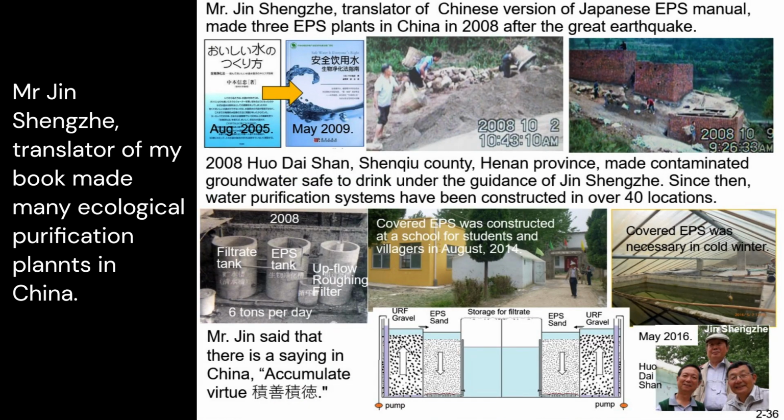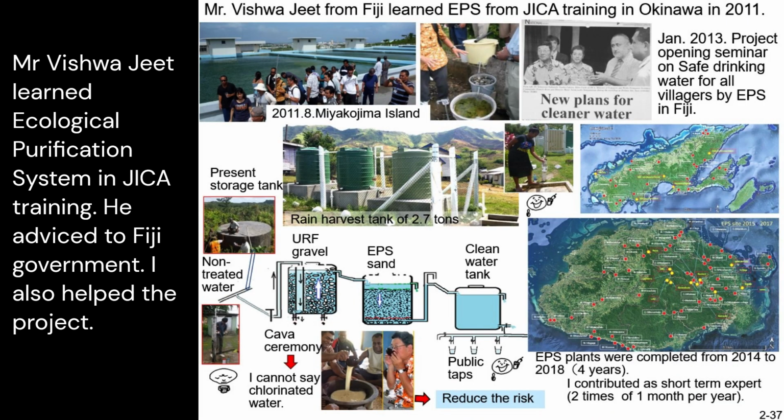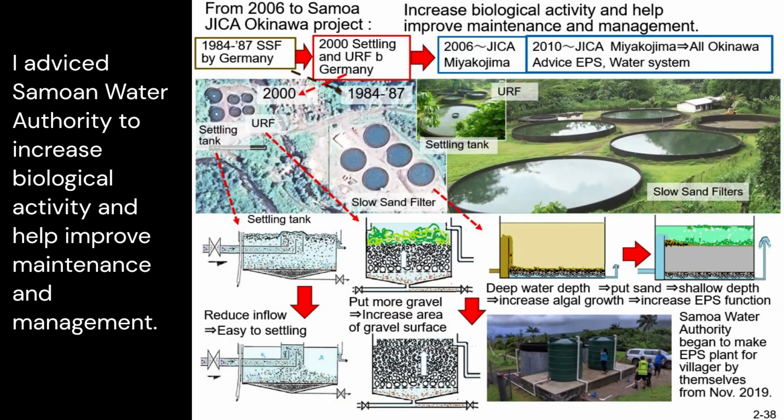Mr. Jinshengzhe, translator of my book, made many ecological purification plants in China. Mr. Vishwajit learned the ecological purification system in JICA training. He advised the Fiji government. I also helped the project. I advised the Samoan Water Authority to increase biological activity and help improve maintenance and management.